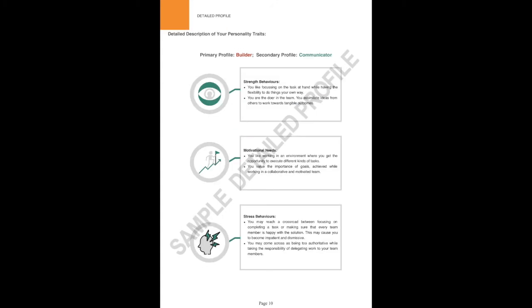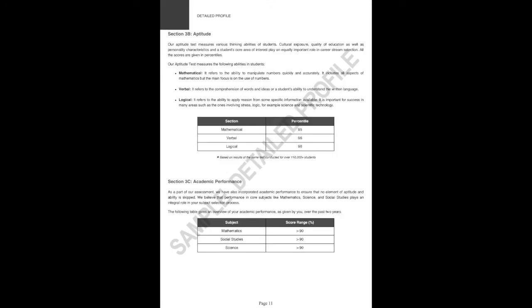To give you a detailed description of your personality, we talk about your strength behaviors, your motivational needs from the work environment, and your stress behaviors. Sections 3B and 3C, given on page 11, have your percentile scores in verbal, logical, and mathematical aptitudes, and the subject-wise scores as entered by you.